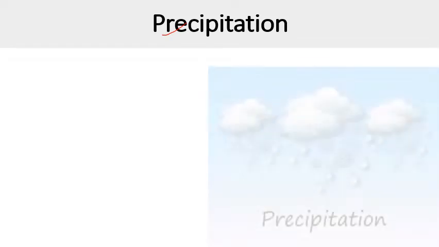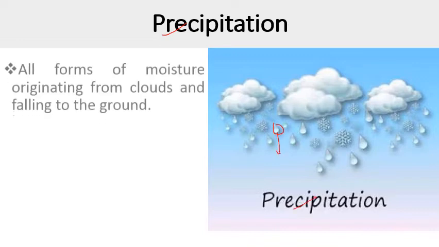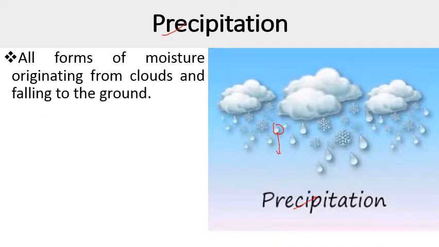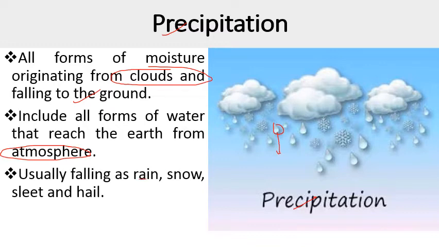Next, precipitation. As the name indicates, precipitation is condensation of water vapors in the form of water droplets that reach the Earth's surface. This process is known as precipitation. So all forms of moisture originating from clouds and falling to the ground are known as precipitation. It includes all forms of water that reach the Earth's surface from the atmosphere, usually falling as rain, snow, sleet, and hail.